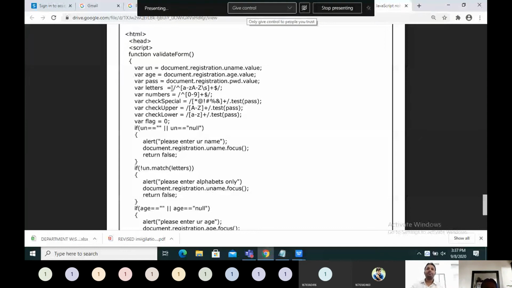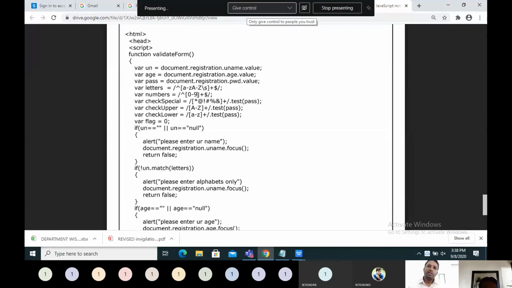The value the user is giving should be alphabets from small a to small z or capital A to capital Z, means all alphabets, and there can be some spaces. That's it. And it can come one or more times; plus means one or more. So that is about letters, and we have to check numbers. So 0 to 9 plus means a number.